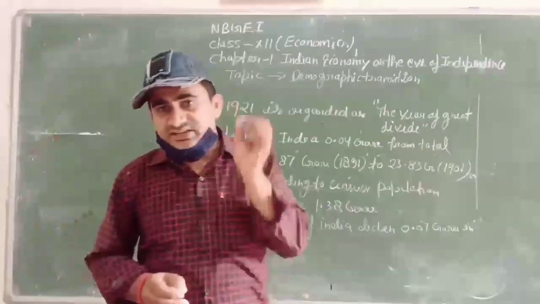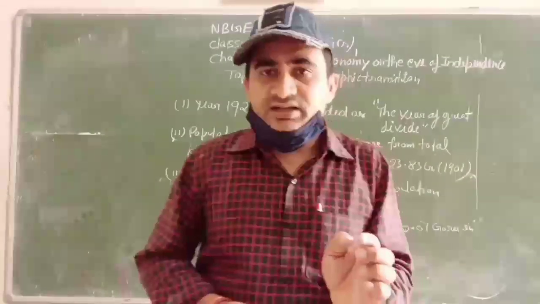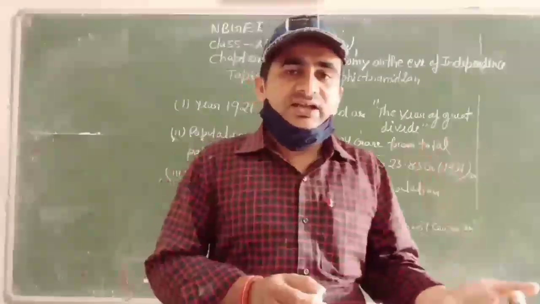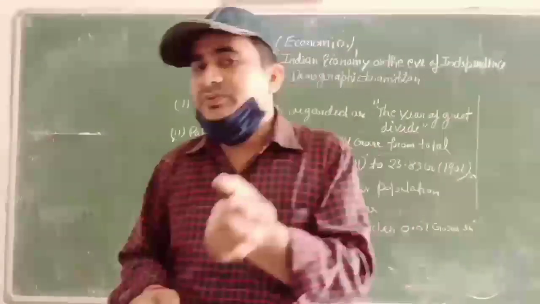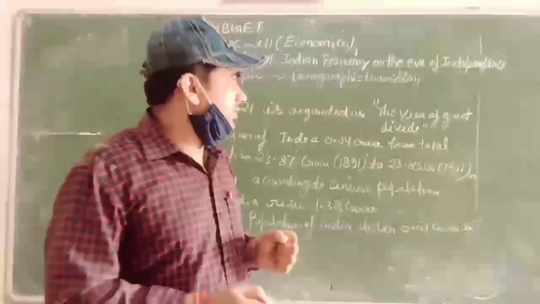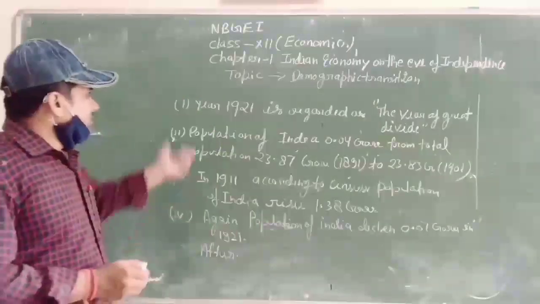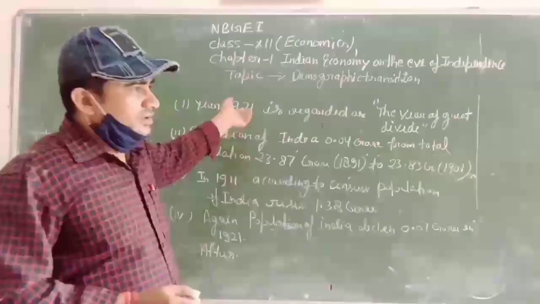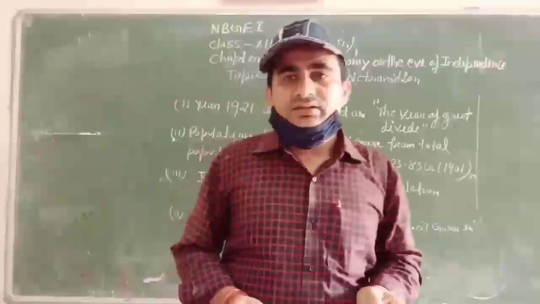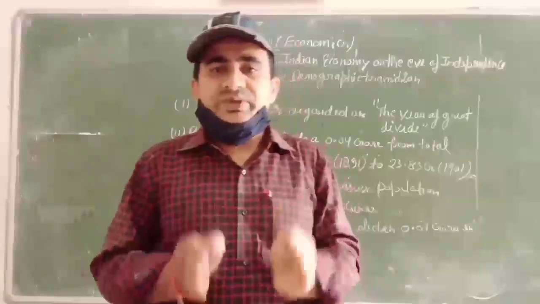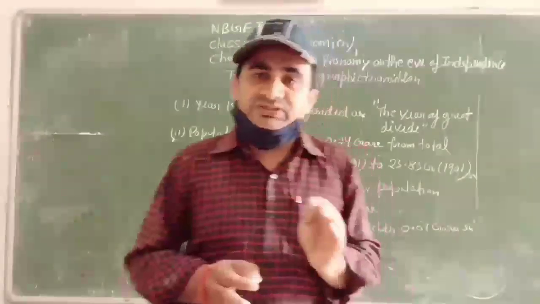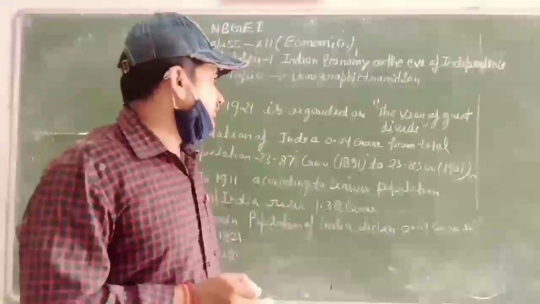किस तरह से किसी देश की जनसंख्या की विशेषताएं, कैरेक्टरिस्टिक्स बदलती है, उसे डेमोग्राफिक ट्रांजिशन बोलते हैं. Now, in year 1921, Indian demography had to face a great change. What was this change? You have to study it in the following points.